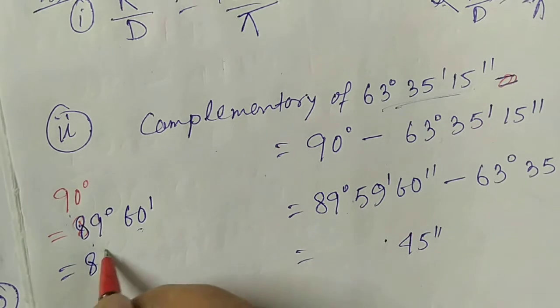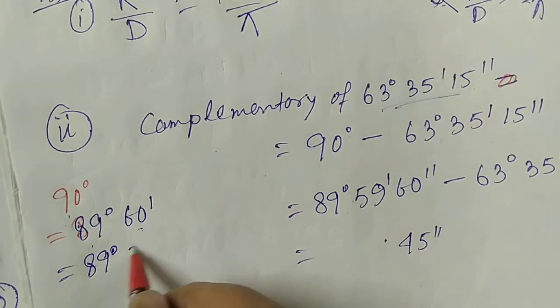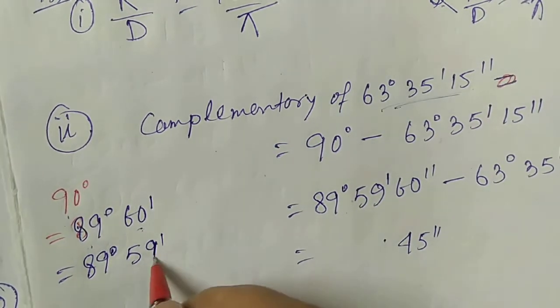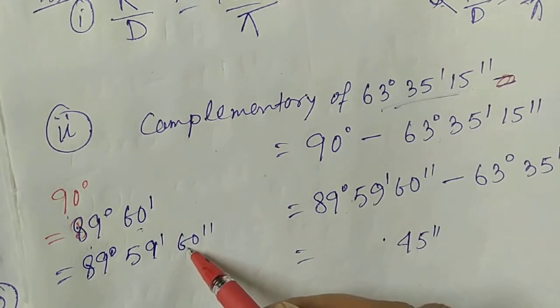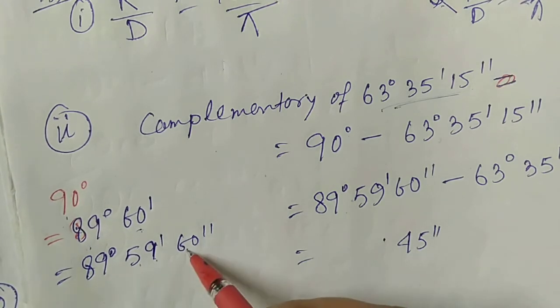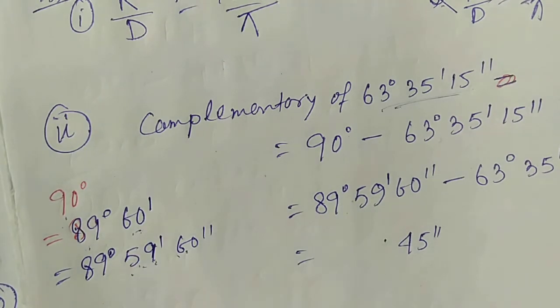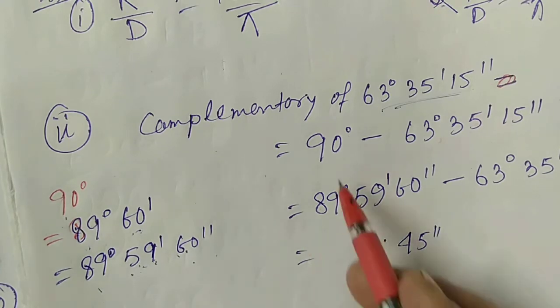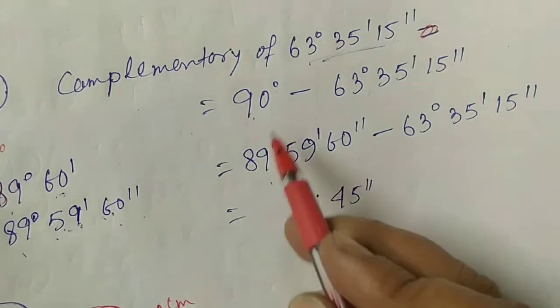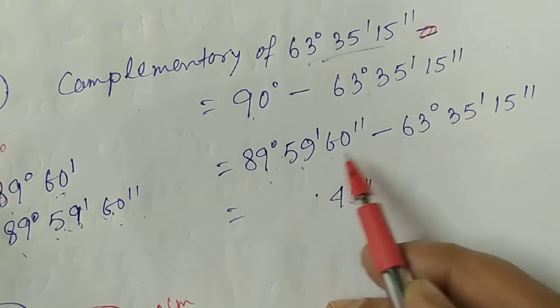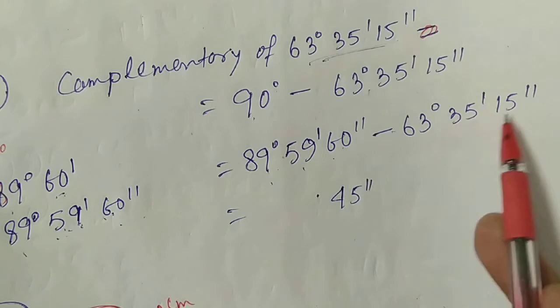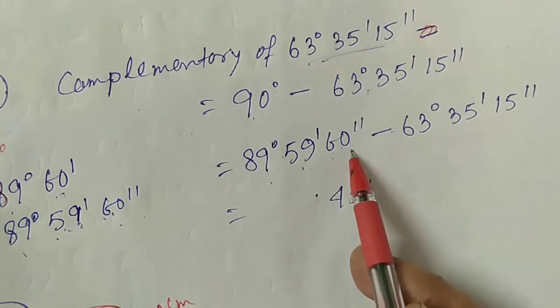Again, we can write 89 degree, 59 minutes and 60 second, because 60 second equals 1 minute. If we add it, this is 59 minutes. If we add 1 with 59, that is 60 minutes. So 90 degree equals 89 degree, 59 minute, 60 second.